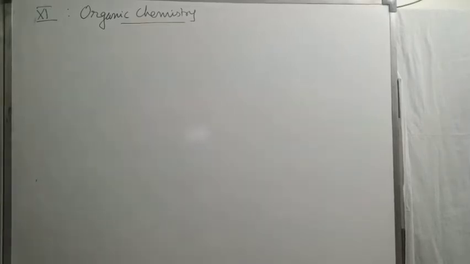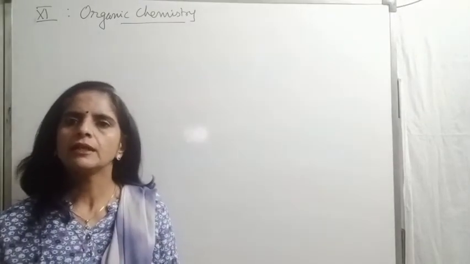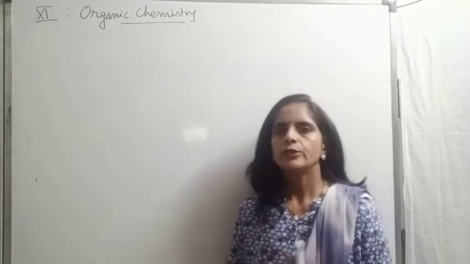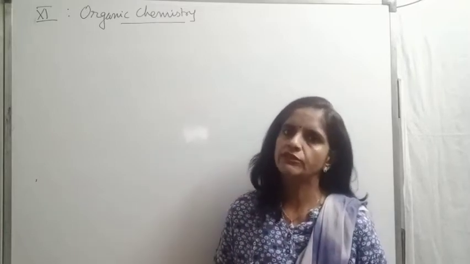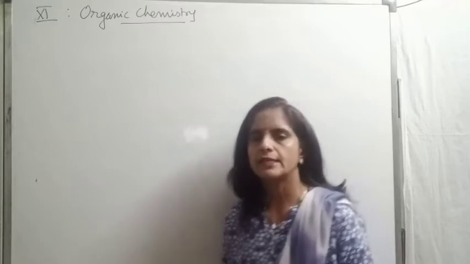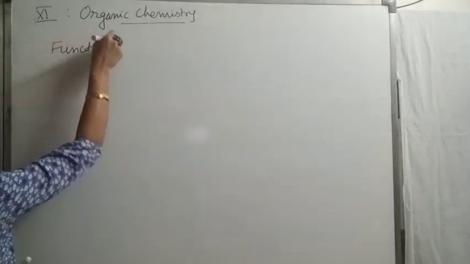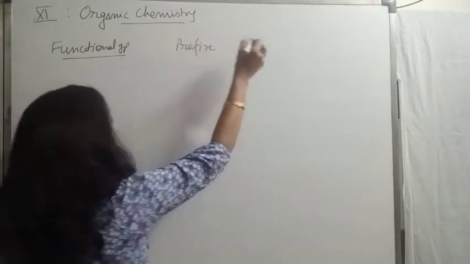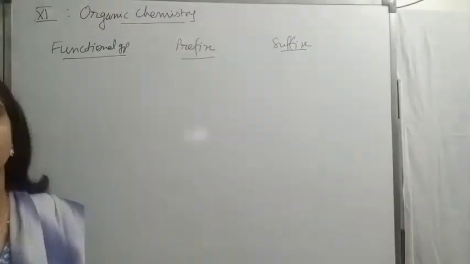After unsaturation, now we will start with functional groups. That when a functional group is also present, how to write the name of that compound. For this, children, you should learn the suffixes as well as prefixes of all the functional groups. For example, we are discussing some cases, so just check some functional groups, their prefix and their suffix. Very, very important to learn this.